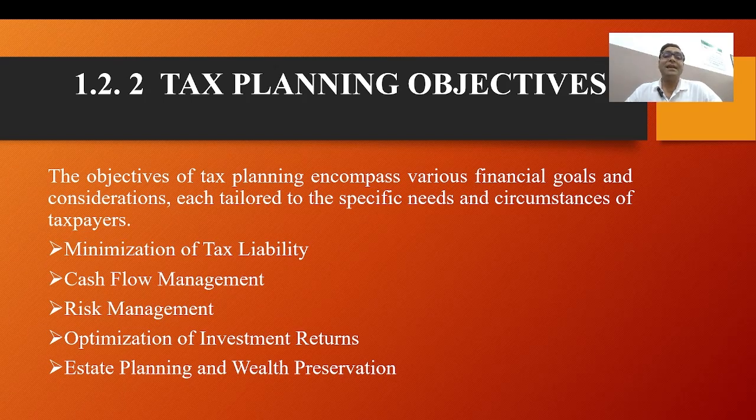By claiming eligible deductions and incentives, the company reduces its taxable income to 80 lakh rupees, resulting in a tax liability of 24 lakh rupees, thereby saving 6 lakh rupees in tax.